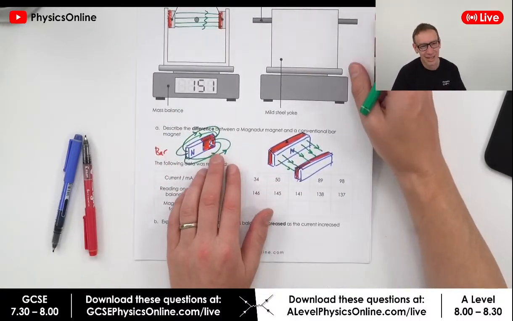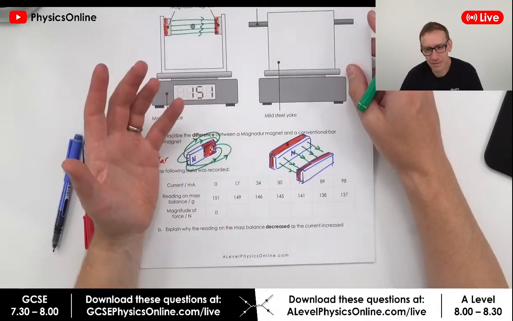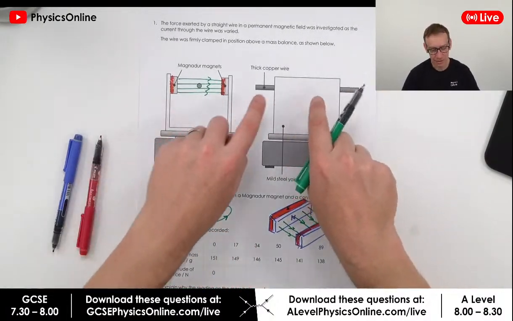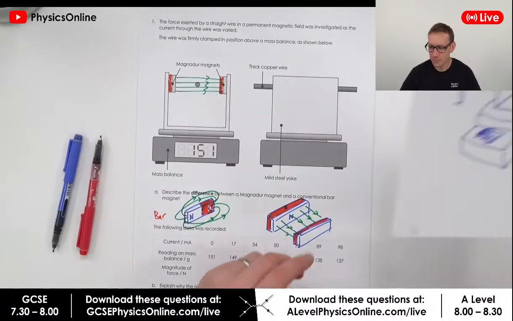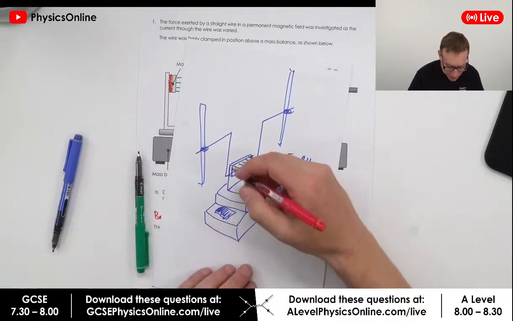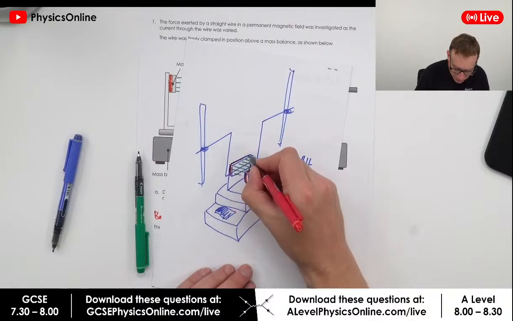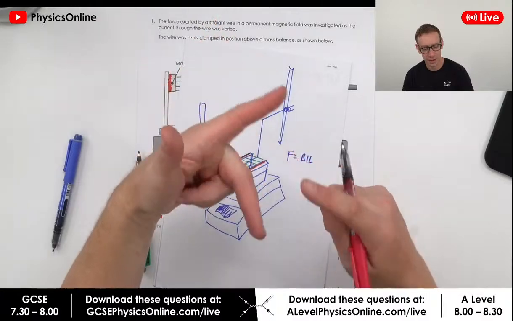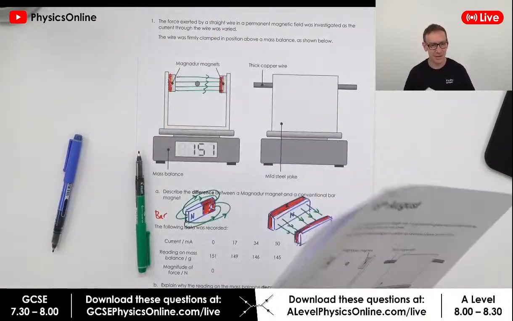This first question though is basically something that everybody should know if you're doing A-level physics, including all of you in year 13. If you instead had just a bar magnet stuck to each side, well, they wouldn't stick and you wouldn't have this uniform field in the middle. So again, what I've tried to draw here is this magnetic field, because what we have is the 2 different faces of that magnadur magnet, like this, and then we have, of course, this uniform field. We've got a current going through the middle, and then we have a force going up or down. Okay, that makes sense. Yeah, I think it does.